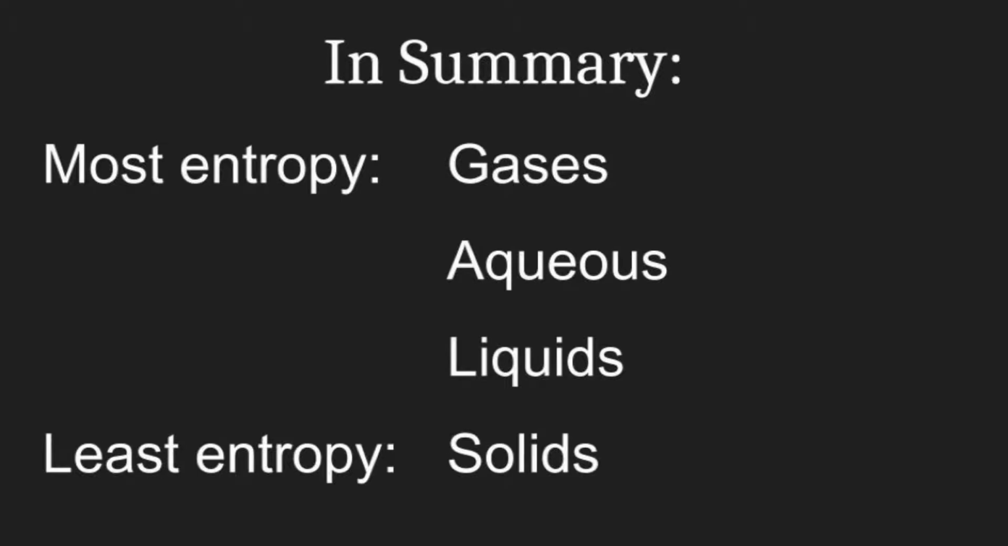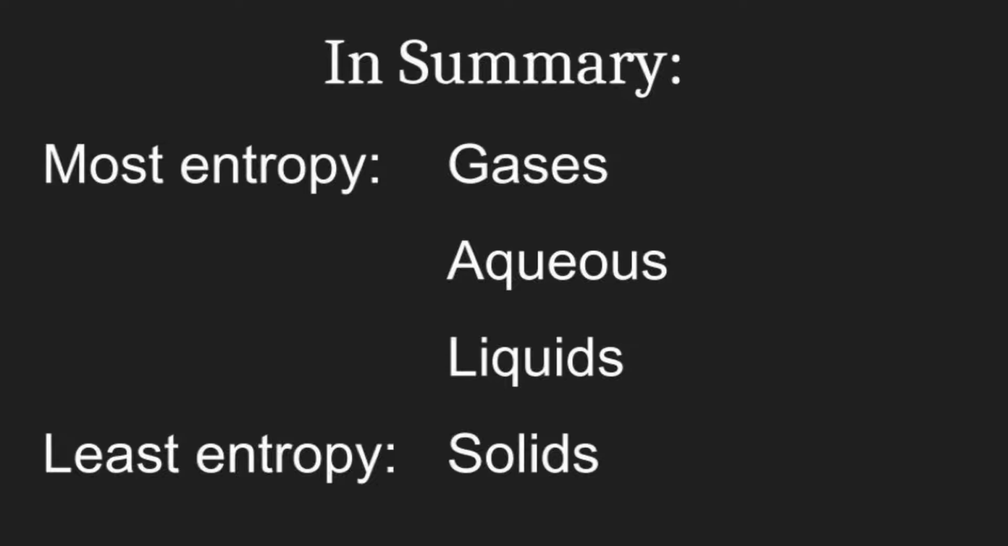So in summary, gases have the most entropy, aqueous have the second most, then liquids, and then solids have the least entropy. A good way to think about this is imagine kids in an elementary school. So solids is like the kids sitting in their desk, they're moving around, but really they're in their seats. Liquids would be like the kids in the hallways, moving around, walking in somewhat of a straight line, but a little bit more movement than they were in their seats.